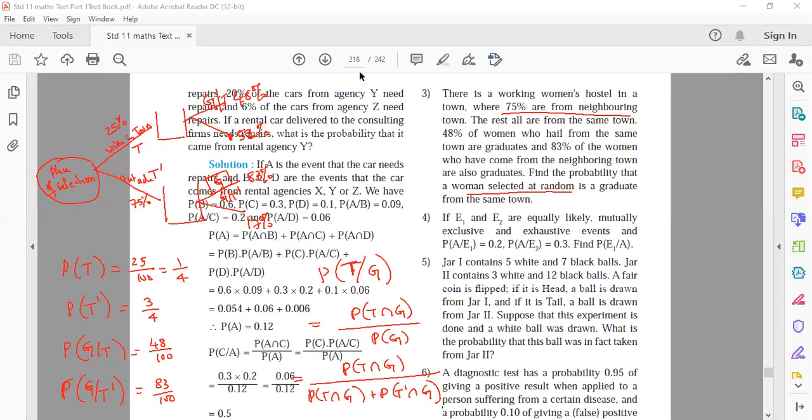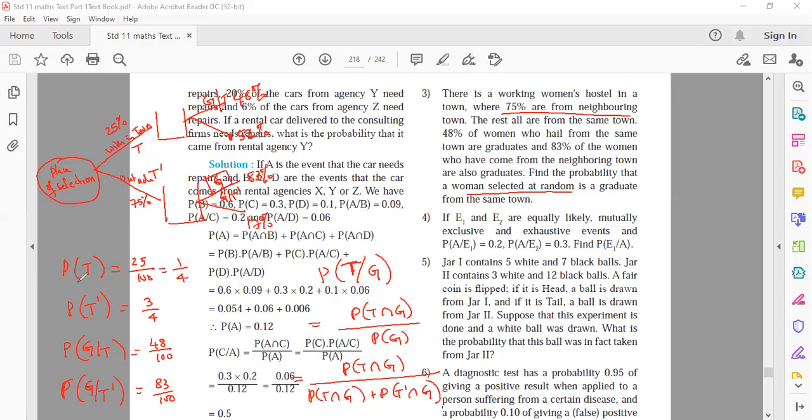So what is the first thing in this problem? Selection, place of selection. That means the women who are selected belong to which? Within the town, outside the town. Then second experiment is selected people are graduate or not. So the graduate selected within the town is 48%. Not graduate is 52%. People who belong to outside the town, graduate are 83% and not graduate are 17%. Because total should be 1.